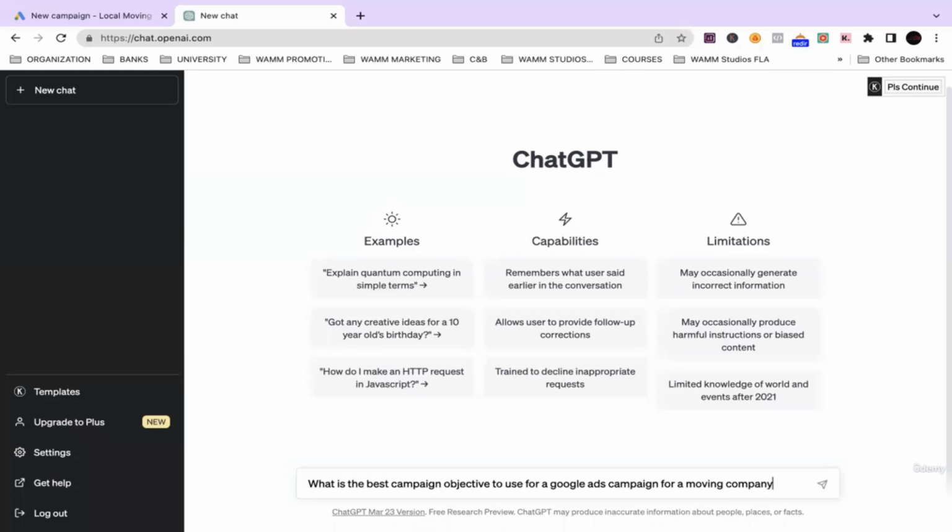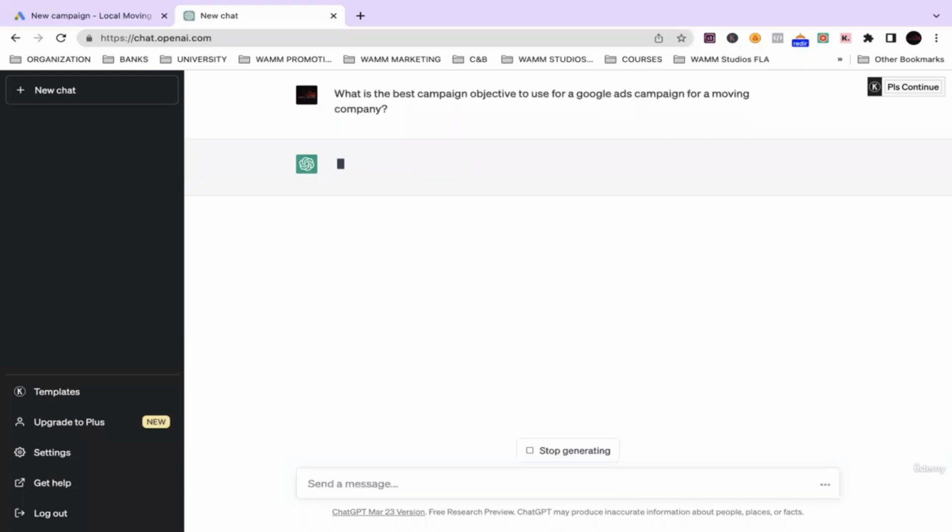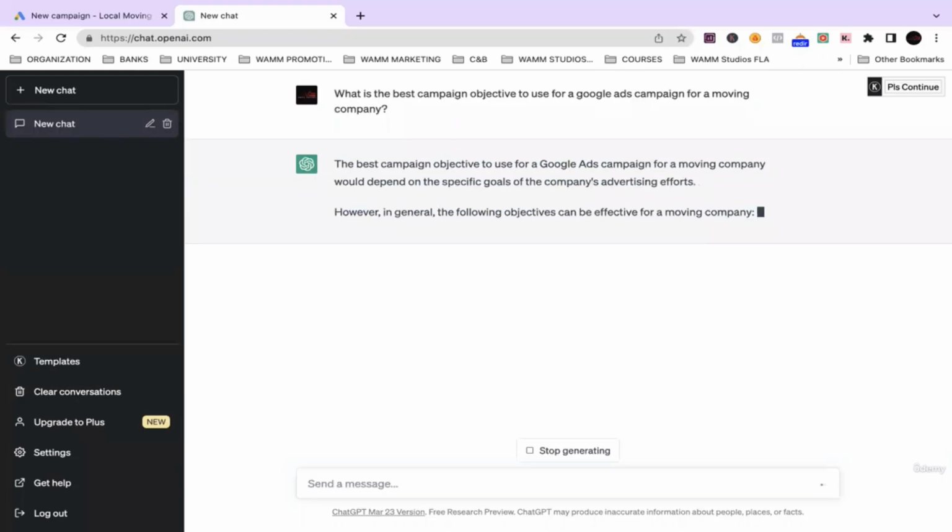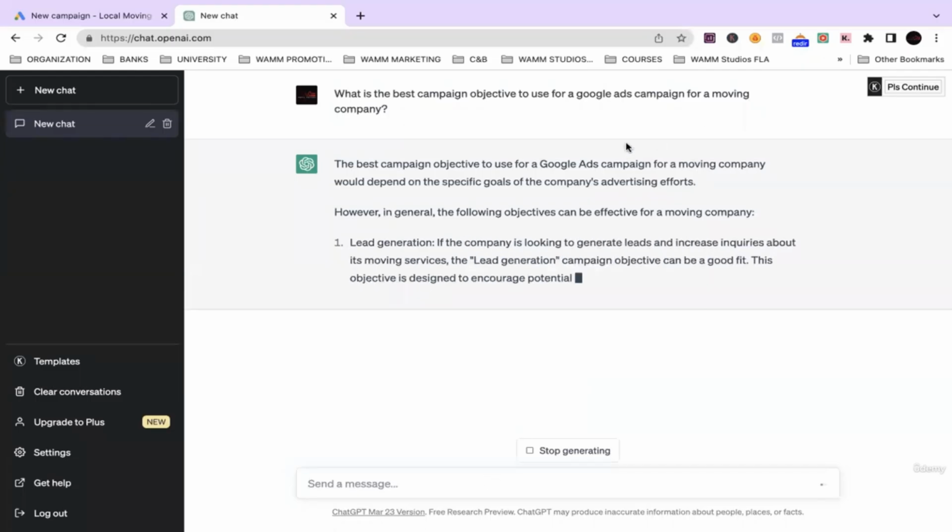Guys, we're going to use a moving company as an example. That's the business we're going to utilize so I can give you the best example. What is the best campaign objective to use for a Google Ads campaign for a moving company? We're going to hit that enter button and see what we come up with.